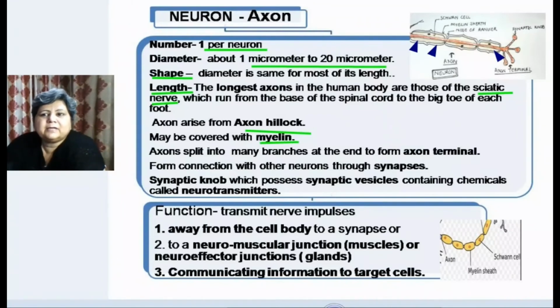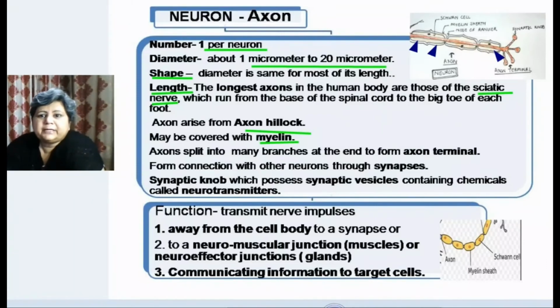Some of the axons are covered by a lipoprotein which is insulating in nature, called myelin, and some neurons may not be myelinated. So you should remember, and further in the lesson we will study where these myelinated neurons are present and where non-myelinated neurons are present.